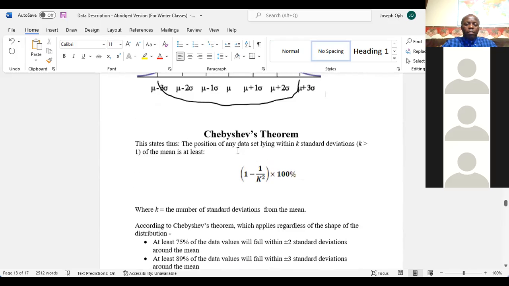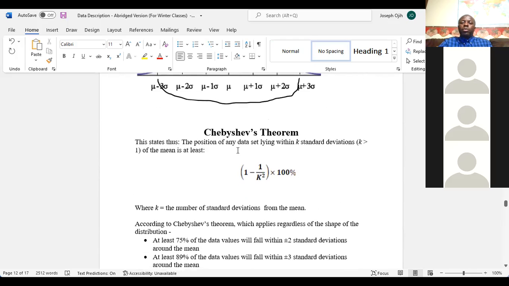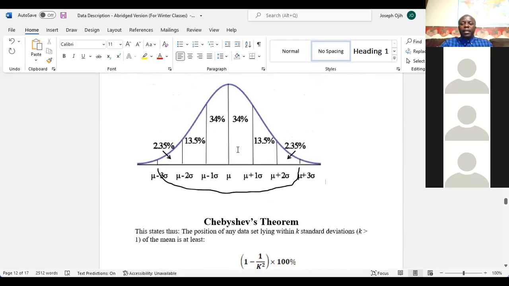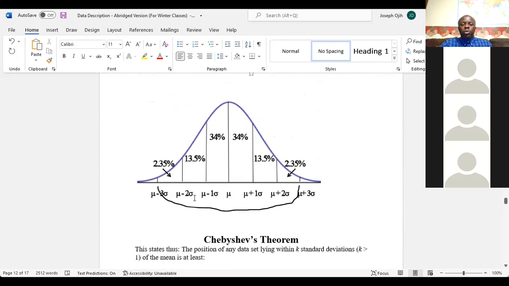Okay. Now, let me explain Chebyshev's theorem, then we'll start applying these rules. Now, we want to apply the empirical rule. We're going to be making use of these formulas here. This is the mean. This is one standard deviation away, this is two standard deviations away, and this is three standard deviations away on the right side.